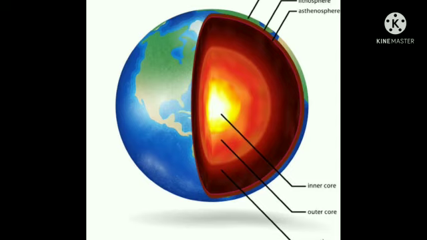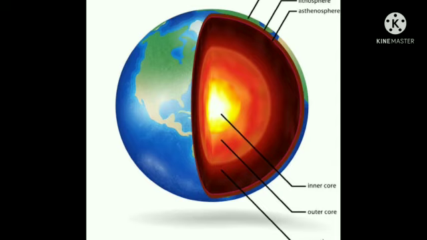It consists of minerals and rocky surfaces like silica, aluminum. And the second one, what is that second one? Mantle.